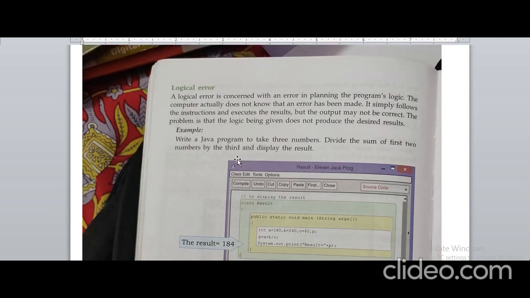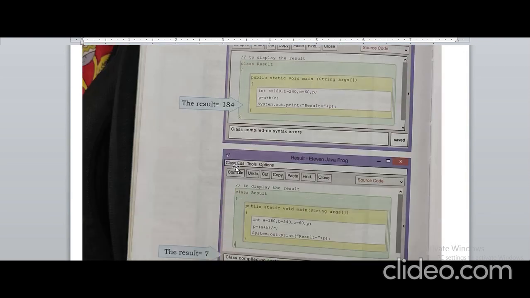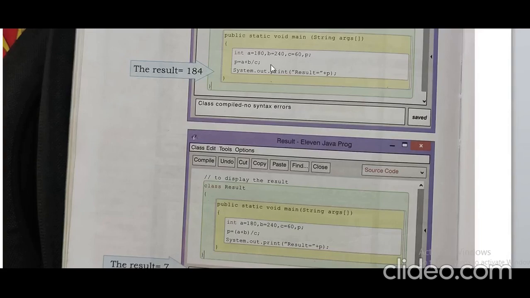Now the next one is the logical error. Logical error is basically concerned with an error in planning the program logic. Just for example, here you can see we have written two programs. Both programs are the same, but the result of the output is different.